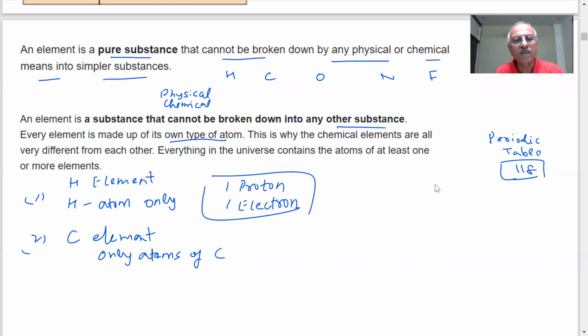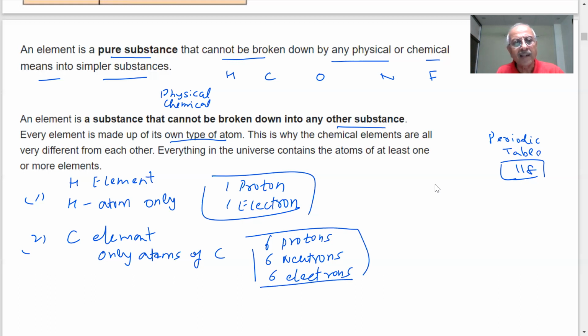Because of this, the atom cannot be seen. And if I say carbon has 6 protons, we will tell you what protons and electrons are. They are the subatomic particles present in atoms, as we will be studying. If I say there are 6 protons, 6 neutrons, and 6 electrons, they are present in an element of carbon, while hydrogen is different, student.